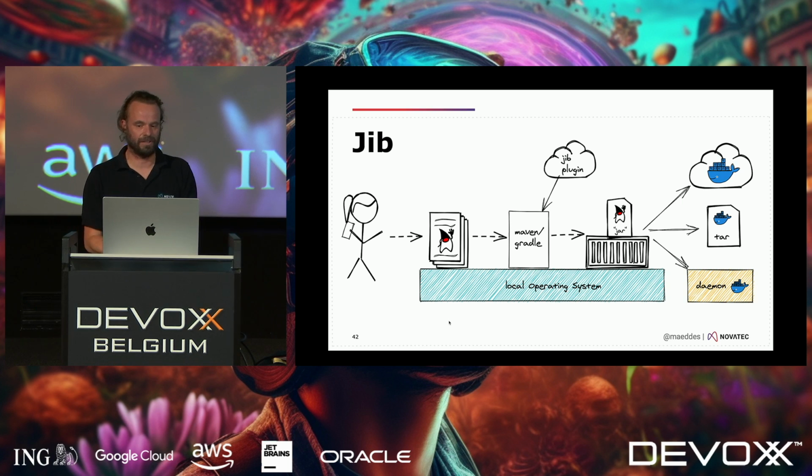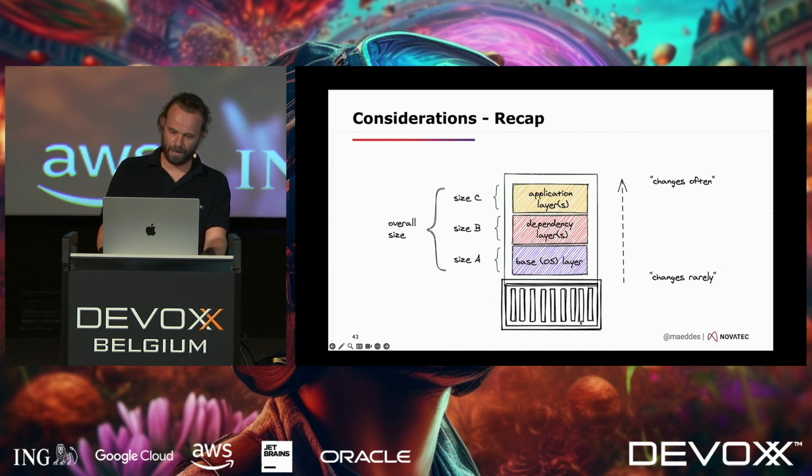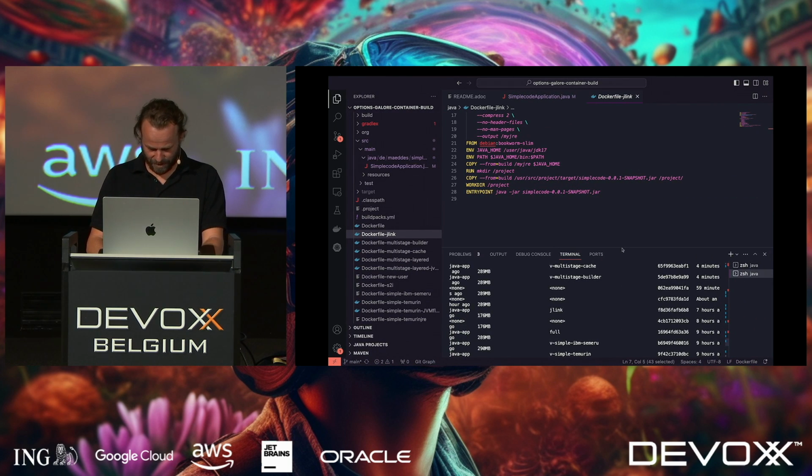For the exports of this, you can push it to a registry, you can push it to your local Docker daemon if you happen to have one. So this, of course, works, but you don't need it. And you can also export it to a tar file. Now, I can show real quick how this works.